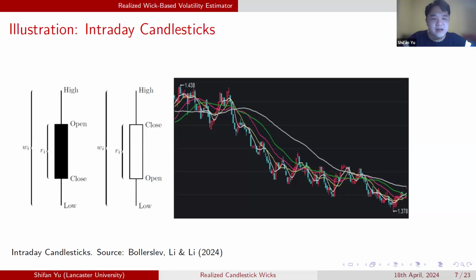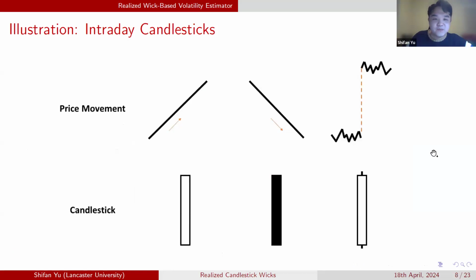Now we can think about this. If the price movement is highly directional over a short interval, how will the candlestick look like? I will show you some simplified examples. If the price is monotonically going up over a short interval, we will have a candlestick like this. The candlestick will be fully occupied by the real body, by the box, because the lowest price is exactly the open price, and the closing price is the highest price. So there is no wick. The high is the close, and the low is the open. So this is the candlestick without wick.